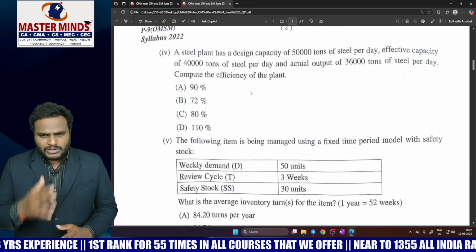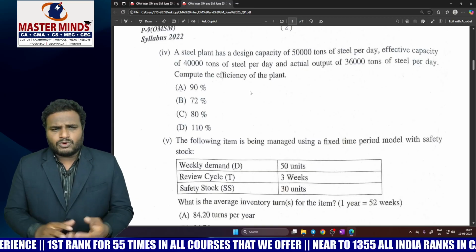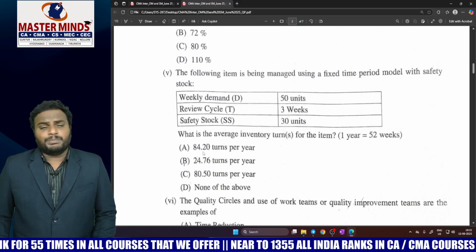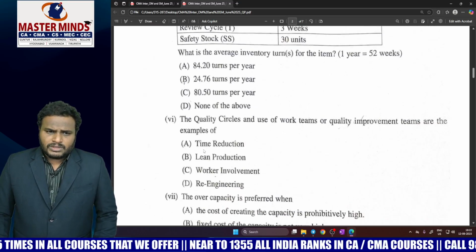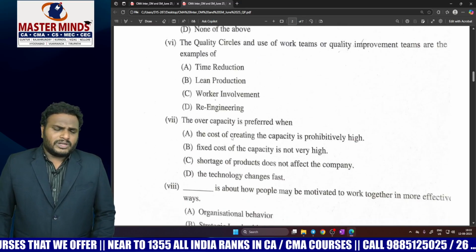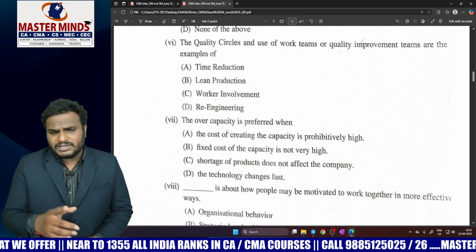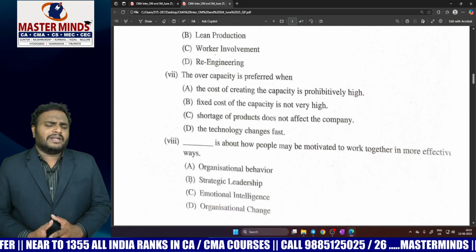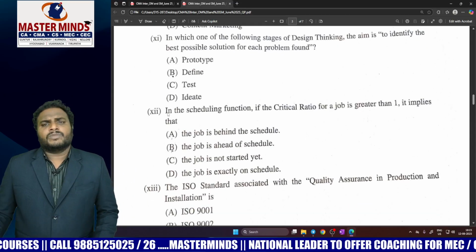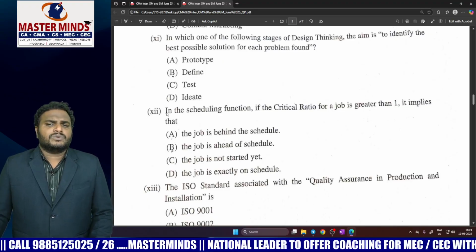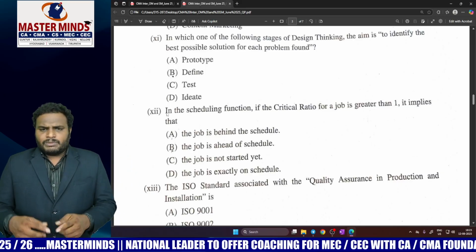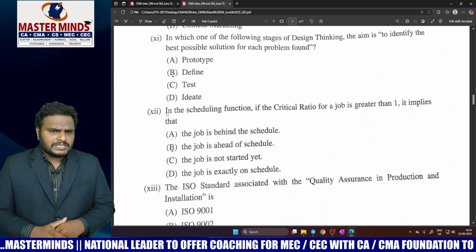Now, the fourth MCQ is an easy, direct MCQ, where we just have to find out the efficiency of the plan. And the fifth one is a previous examination MCQ, and then the sixth and seventh. This is also not a direct MCQ, and the seventh one is also not a direct MCQ, but this MCQ is covered in the Masterminds booklet. And the 11th MCQ is from the design thinking concept. I am not sharing any answer. After completion of all our exams, I will share the answers.